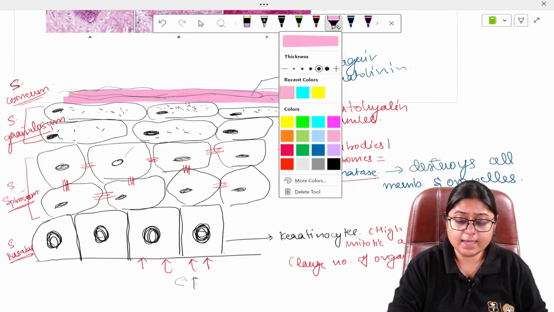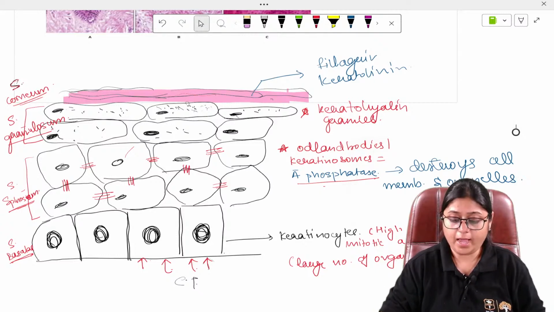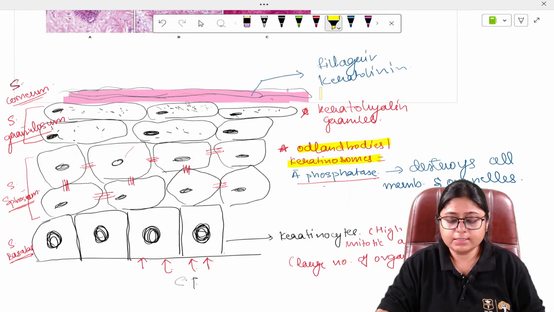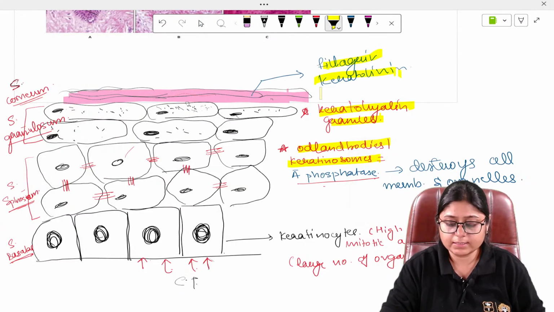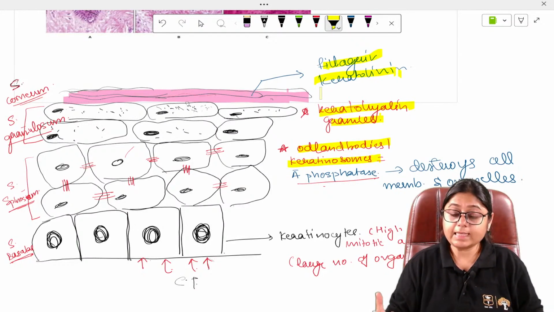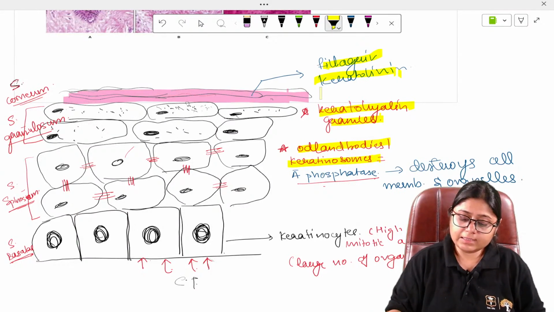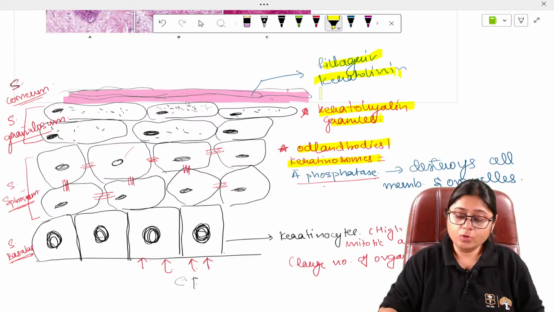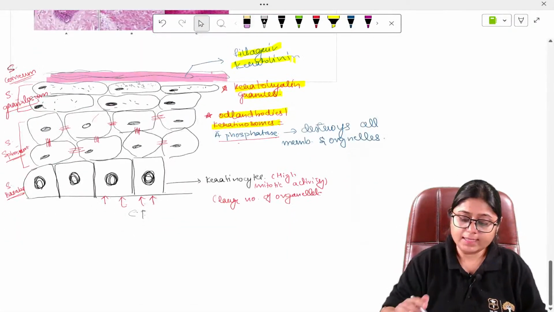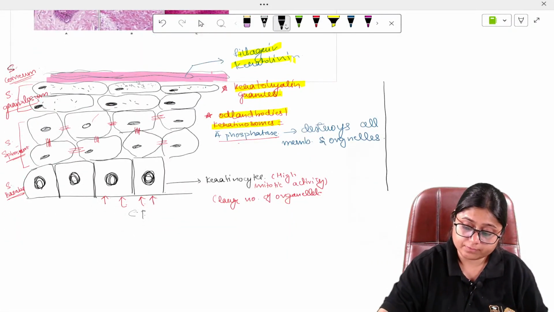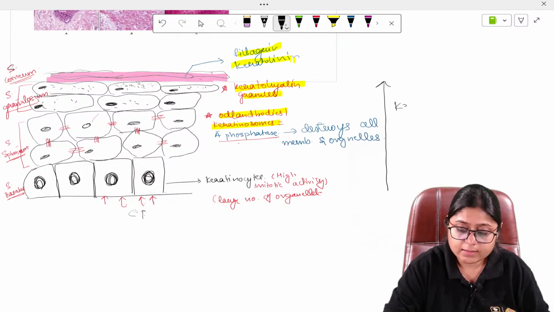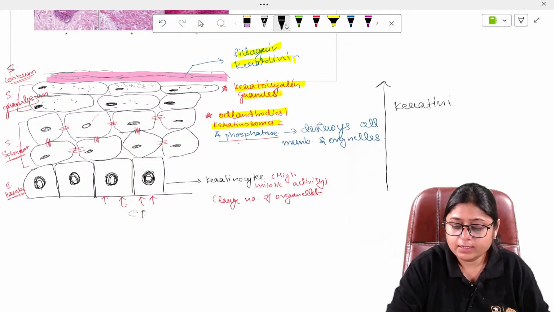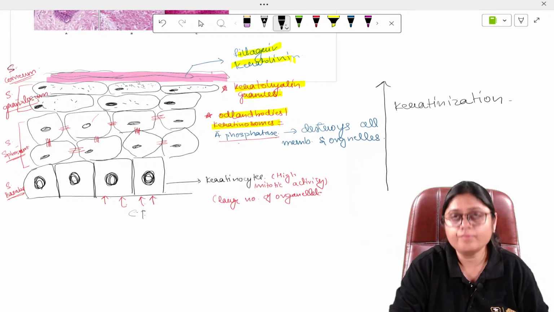Okay, I hope you are clear with these terms and the role of the cells in each layer. This process of migration of cells from the basal layer to the topmost layer is called keratinization.